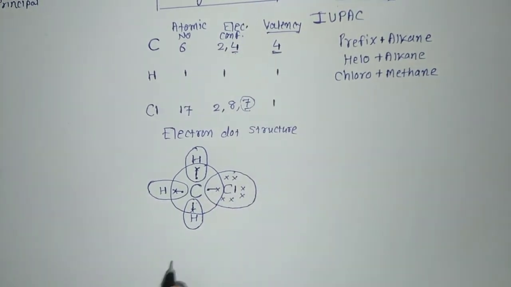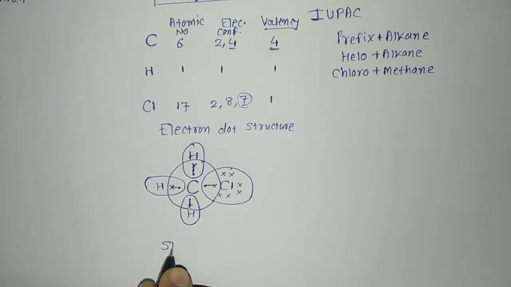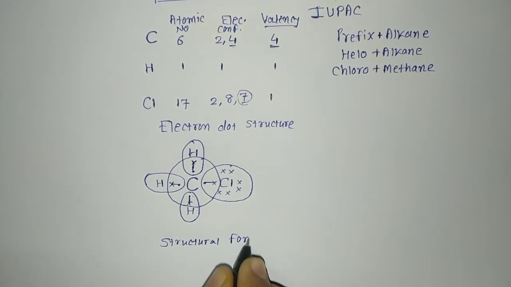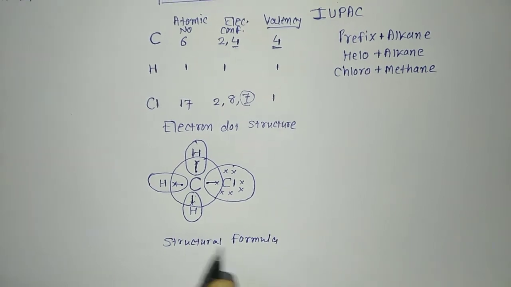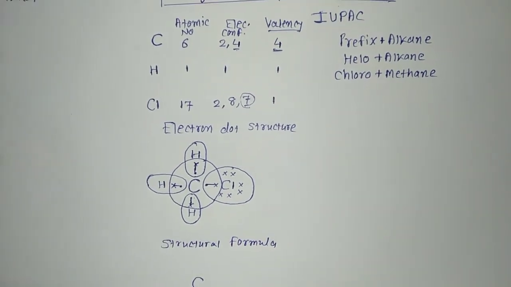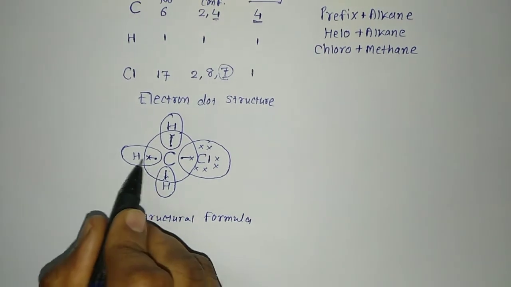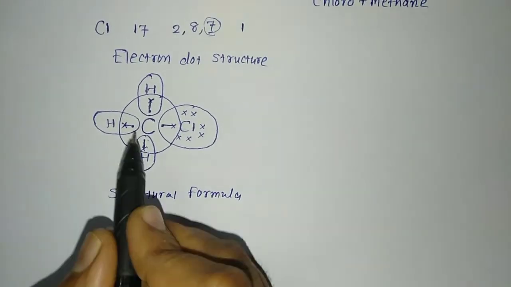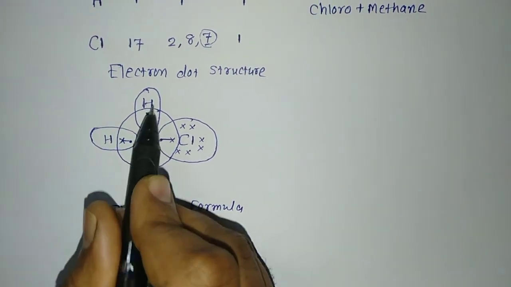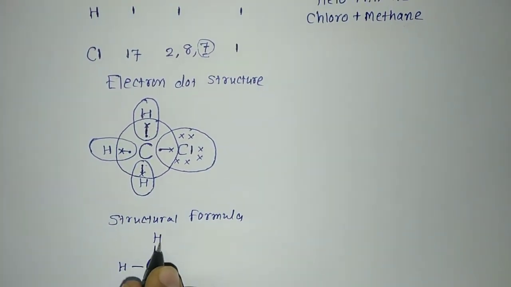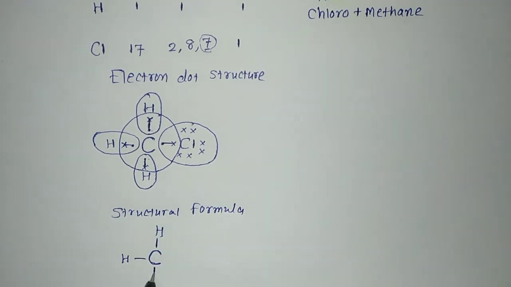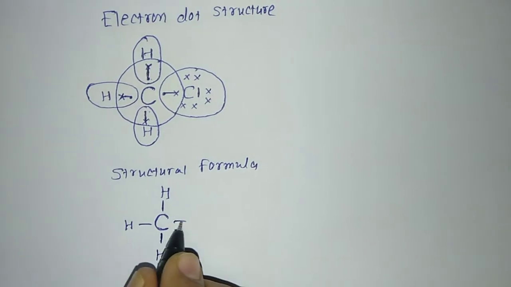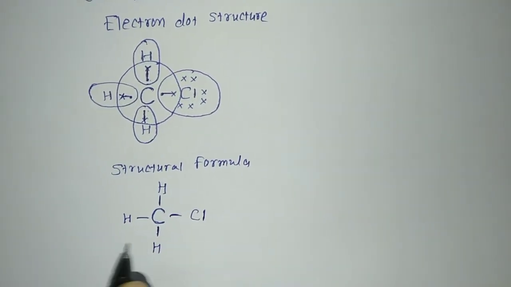I will write the structural formula. What would be the structural formula? Let us see. This is one carbon. It is at the center. It has made one bond with this hydrogen. So I will show one bond to hydrogen. Here you can see one bond with this hydrogen. At the bottom one bond with the hydrogen. 1, 2 and 3. And here it makes the bond with the chlorine. So this is its structural formula.